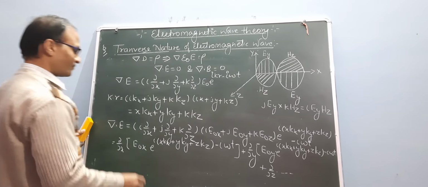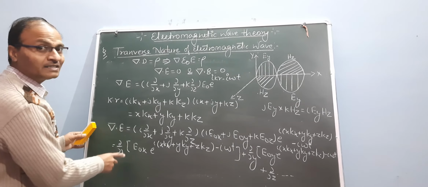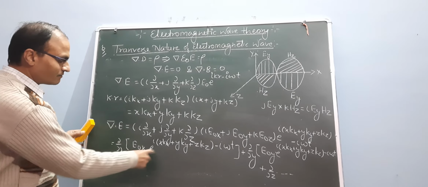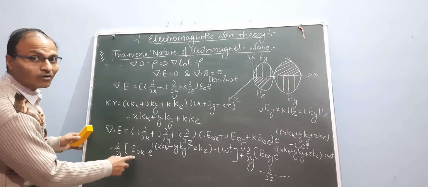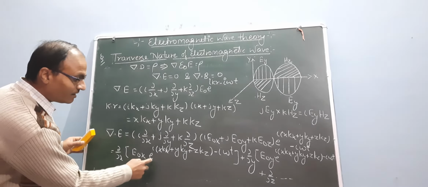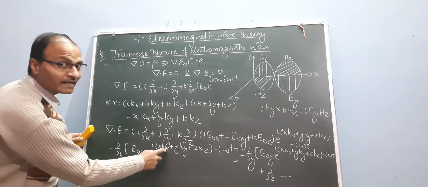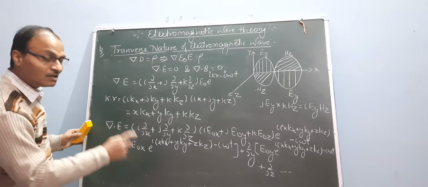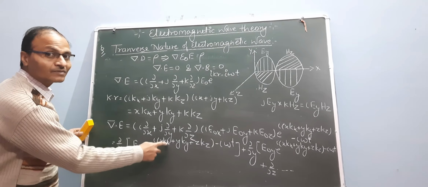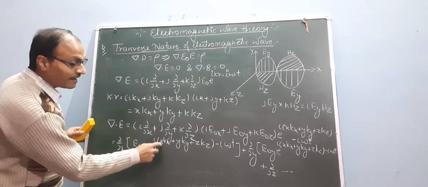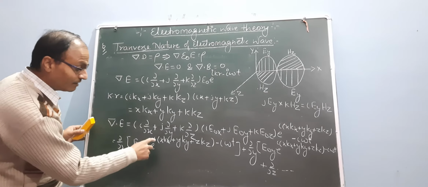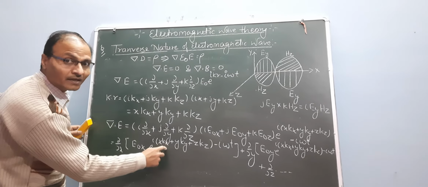Now we differentiate del over del x of this function. E naught x is the common factor, and we evaluate e to the power i x kx. A similar function is generated, and again differentiating x gives 1. So the value is i times kx.